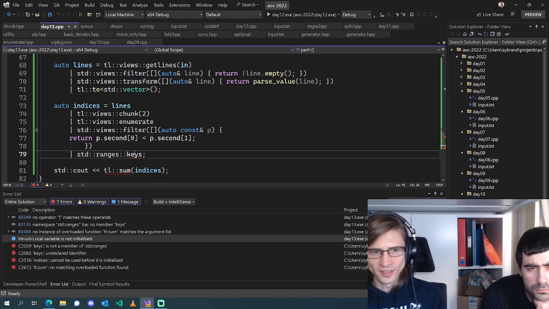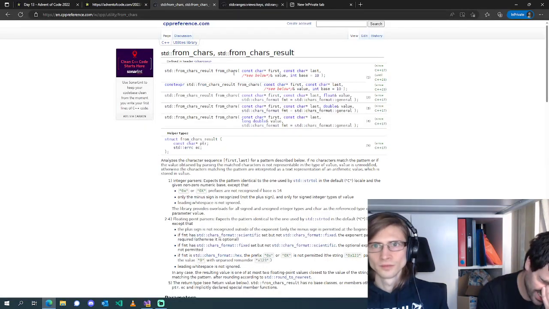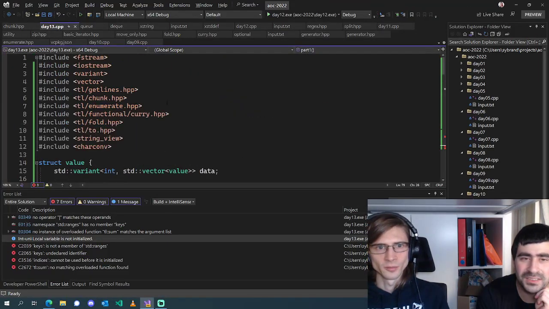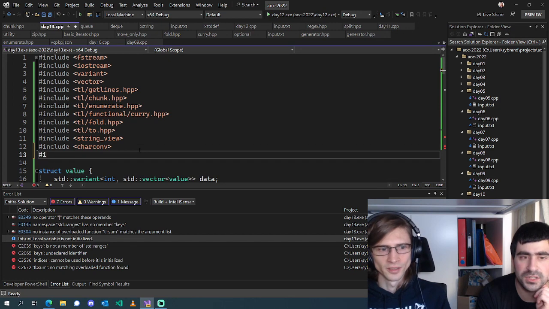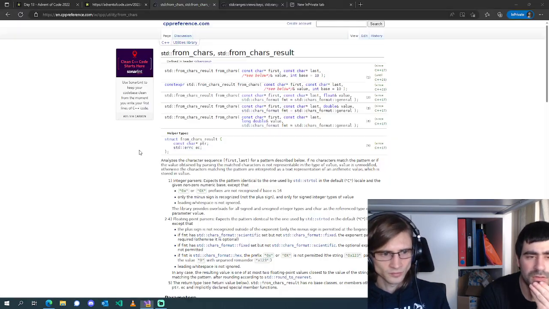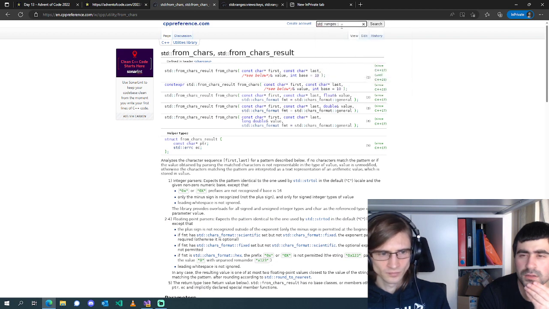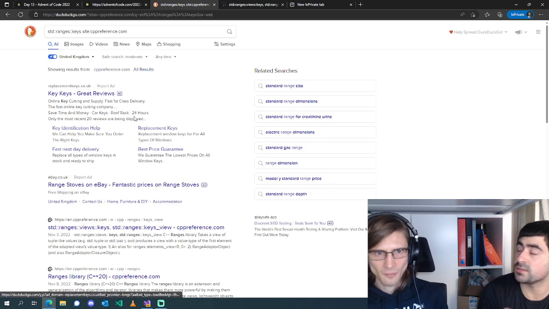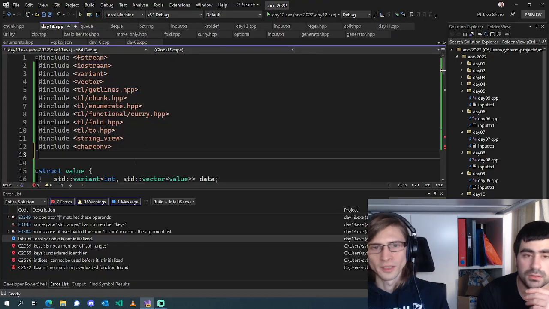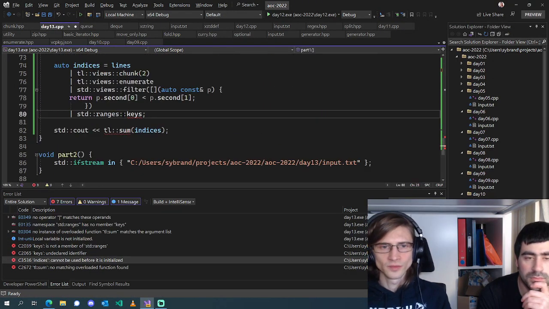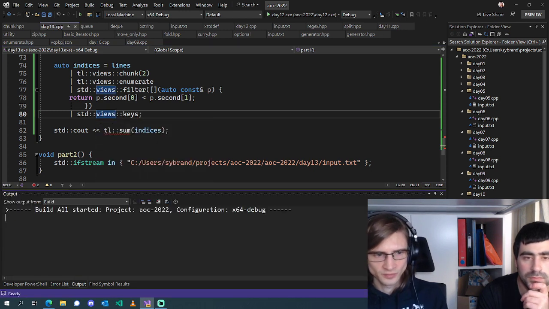std::ranges::keys. Do I need to construct that? Keys might... I can't remember how keys works. Did I just not #include <algorithm> or something? Is keys an algorithm or is it ranges? It's a view, not in ranges. Oh, right. std::views::keys.